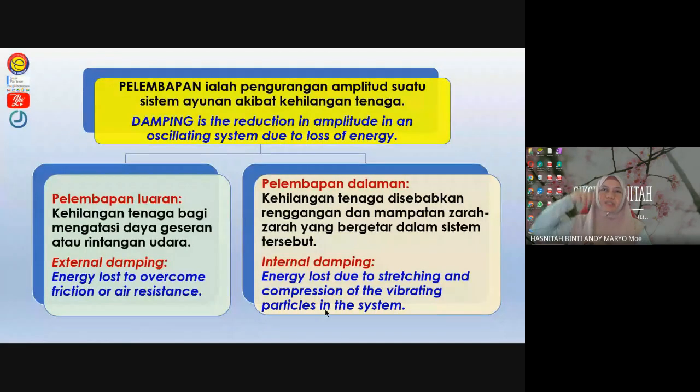When a spring is oscillating, the particles inside are stretching and compressing continuously. This causes the particles to lose energy due to the stretching and compression. So remember, external damping is due to friction or air resistance, and internal damping is due to stretching and compression of the particles in the vibrating system. I hope you're clear with the two types of damping.